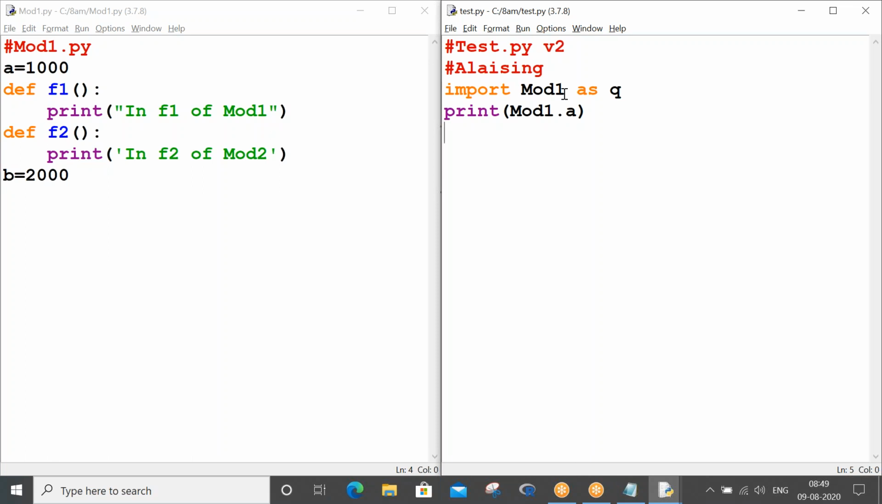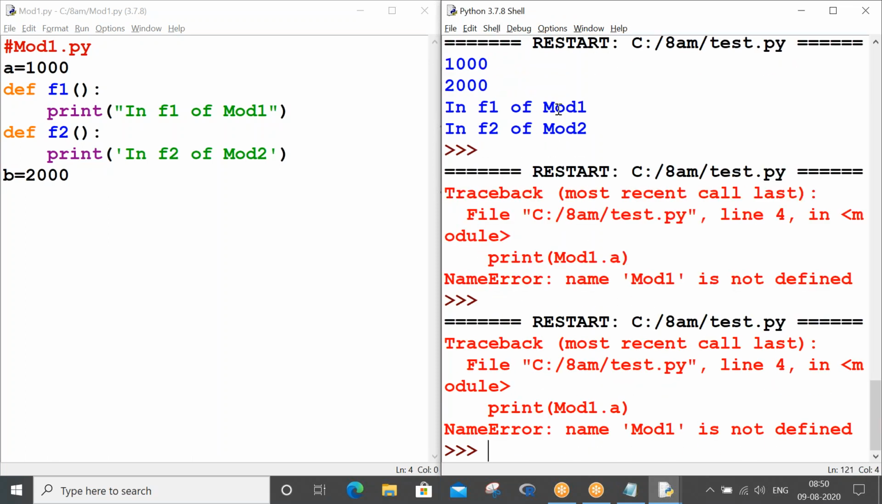Okay, so the point is, when we call with the nicknames, then we forget the original names. Likewise, whenever you make your module name a nickname, that is an alias, your interpreter will not detect its original name. That is the reason the error is not with a, the error is with mod1. If you want, you can see the error once again. The error is: name mod1 is not defined.